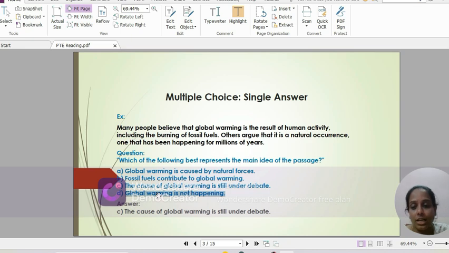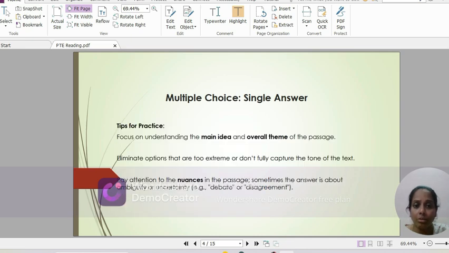And the right answer is the cause of global warming is still under debate, which goes along with the passage and matches with the question, right? And there are some tips in order to practice for this multiple choice single answer because they are giving 4 options and you need to select one correct answer from it.